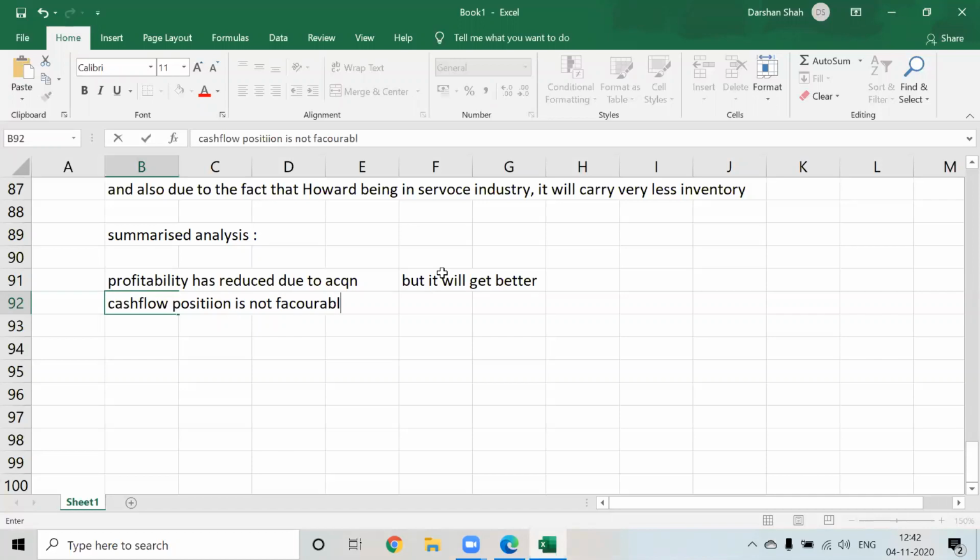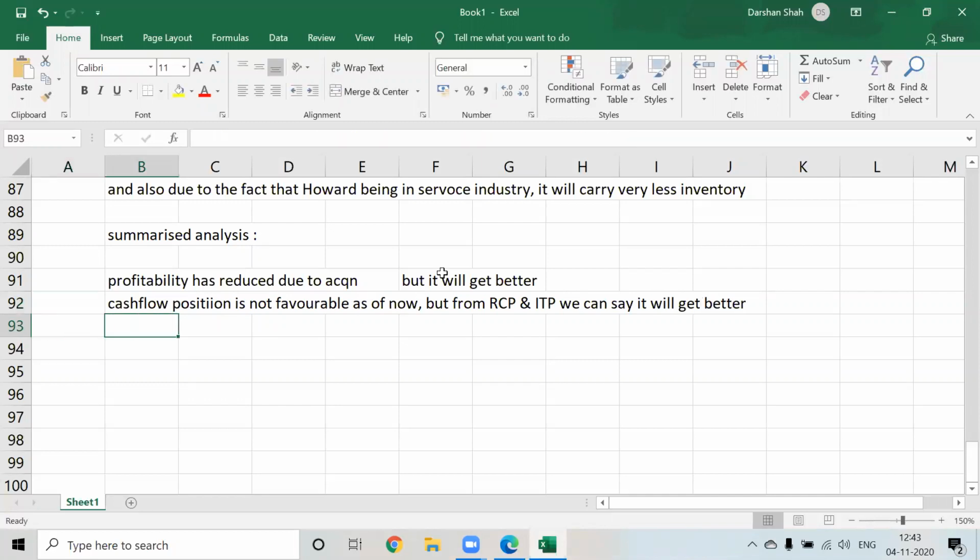So you guys mention this in detail. Not favorable right now. Not favorable as of now. But from our period, that is your receivable collection period and inventory turnover period, we can say it will get better.